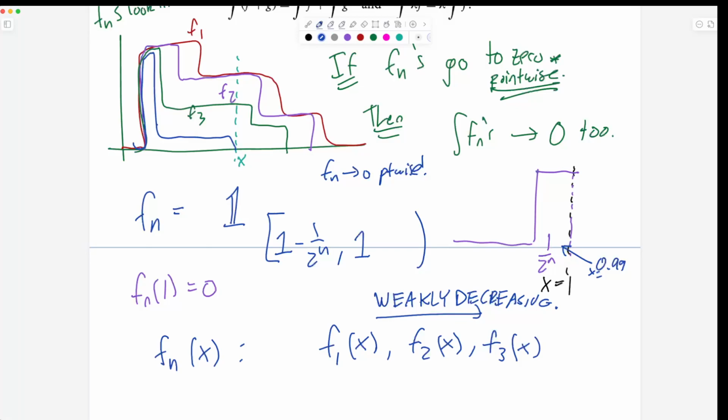If we define our fn's to be the indicator function of negative infinity to infinity, excluding the closed interval minus n to n, then every single time we take one of those intervals, we get an infinite area under the curve. Yes, that's right. So how would that converge to 0? The way it converges to 0 is that step functions have to be made of finitely many pieces, each of which are finite things. So a step function can't actually go to infinity.